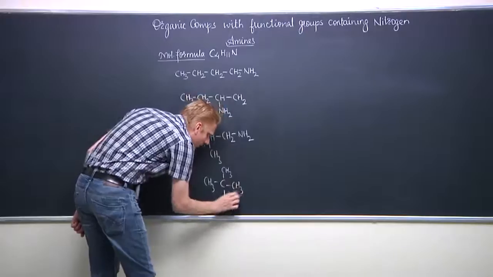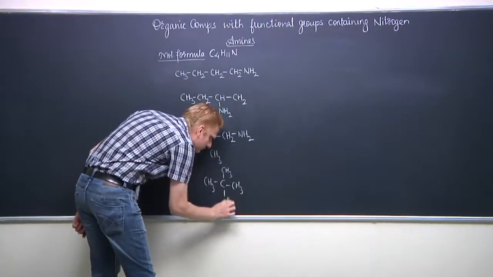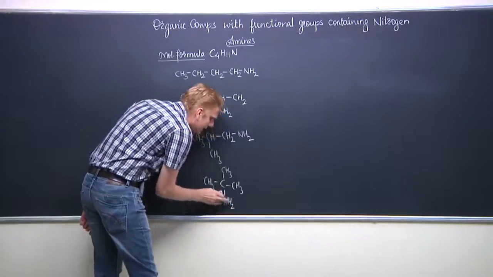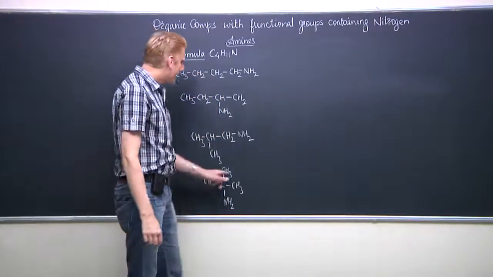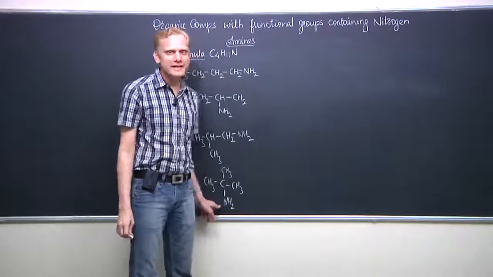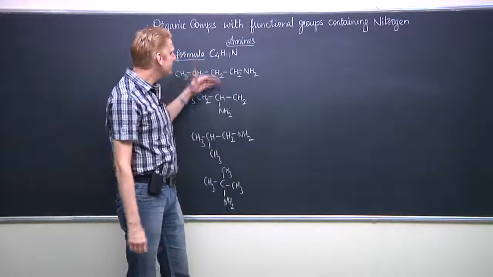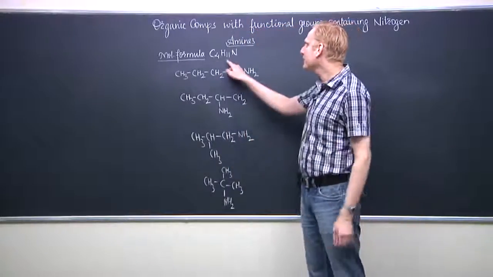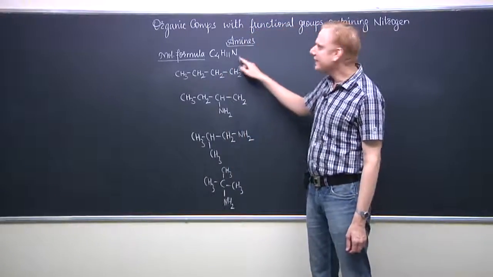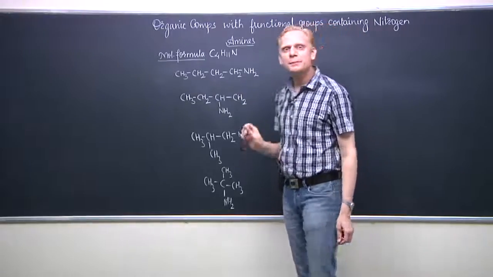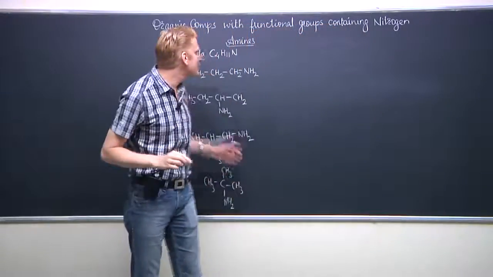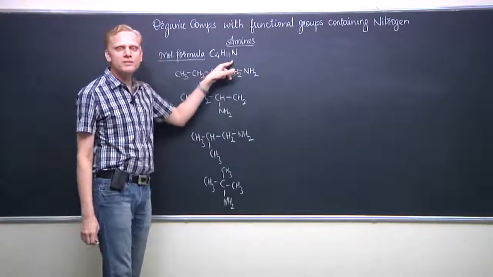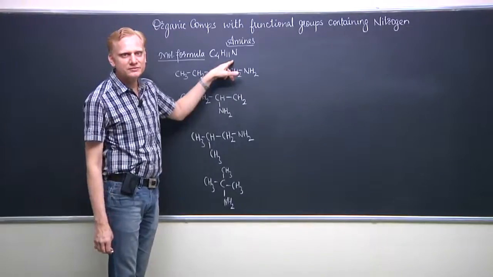The parent chain is of 3 carbon. There is a methyl branch and NH2 group, they are both at the second position. These 4 isomers of the molecular formula C4H11N, they all are in the category of primary amines. So this is the list of the 4 primary amines possible from C4H11N.